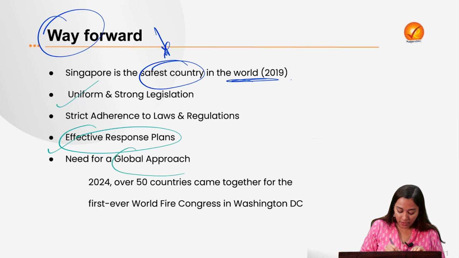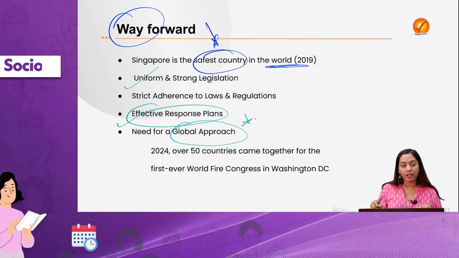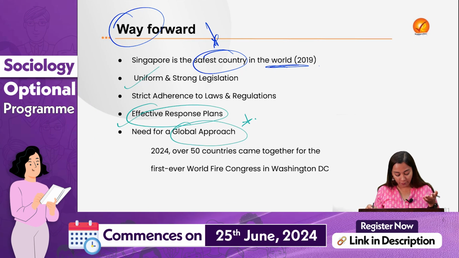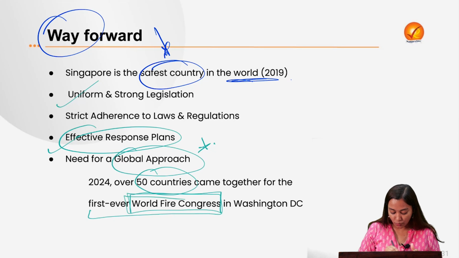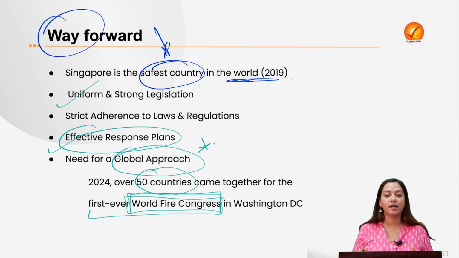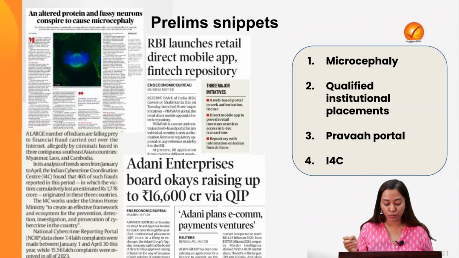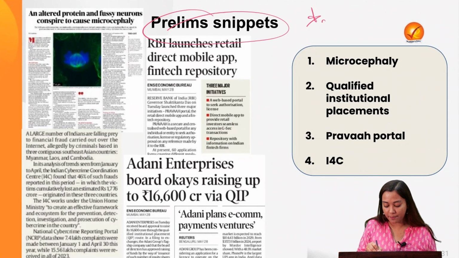Next, we need a global approach for the same, and the good news is that in 2024 about 50 countries came together in Washington DC to commemorate one of the first World Fire Congress, in order to have international collaboration regarding fire hazards, because it takes a toll of more than 66,000 lives on an annual basis in India. Now let me quickly take you through the prelims snippets, very important for the examination.